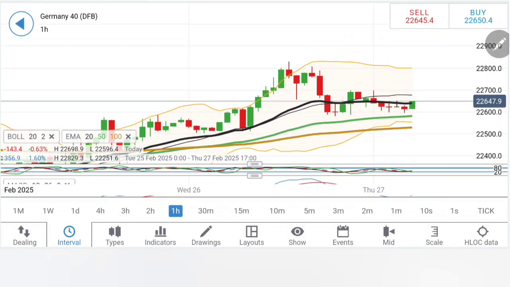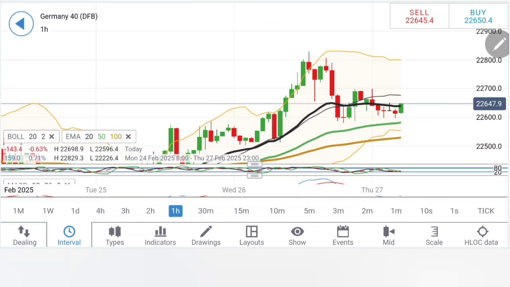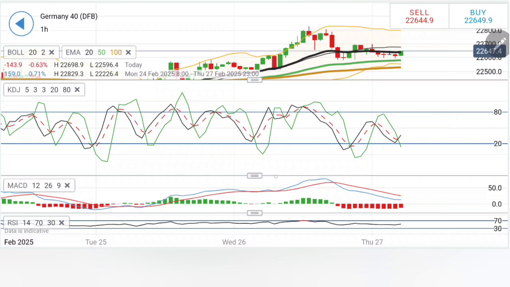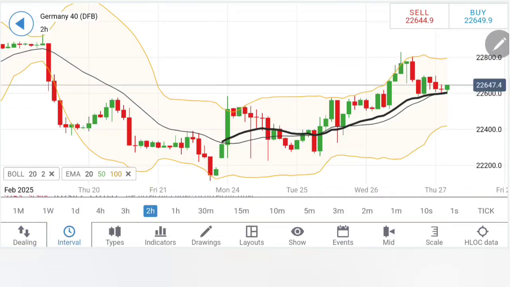DAX on the early chart, after consolidating and forming a very good support at 22,600, now showing an uptick here. And now beyond 22,700 is where the bulls are waiting in DAX, where you can expect 22,760 levels. Till 22,700, you have to be cautious. Yes, the indicators are showing a little uptick, though the MACD is right now trading bearish.